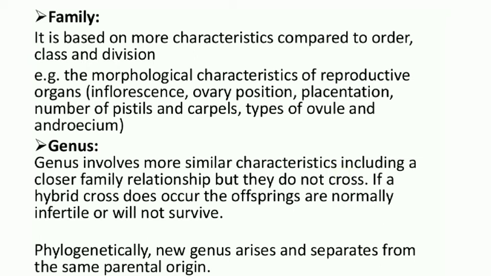This means there will not be any crossing between members of 2 genera. If the plants belong to the same genus, then there may be a possibility of a crossing. If they belong to 2 different genera, there will not be any possibility of a fertile cross. Even though there is a cross, the individuals will be infertile and may not survive further.